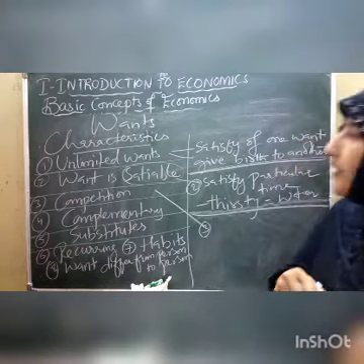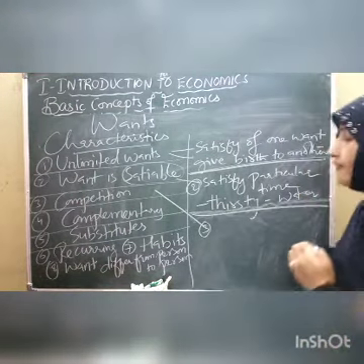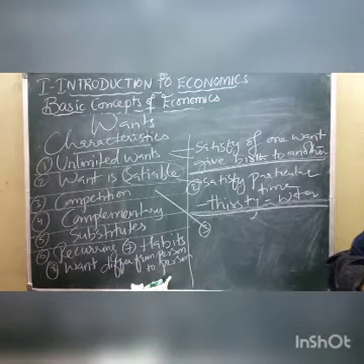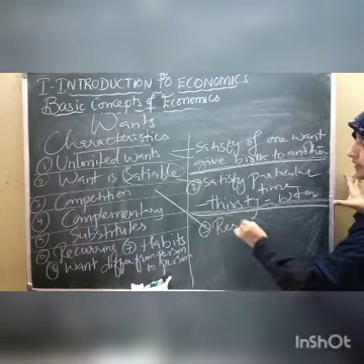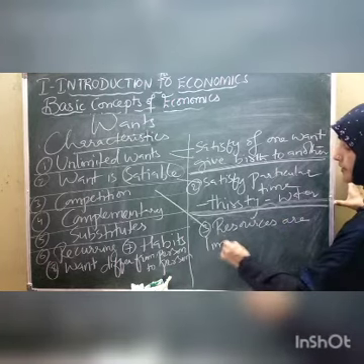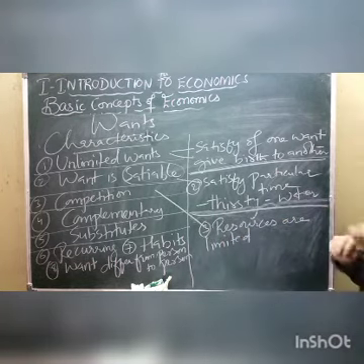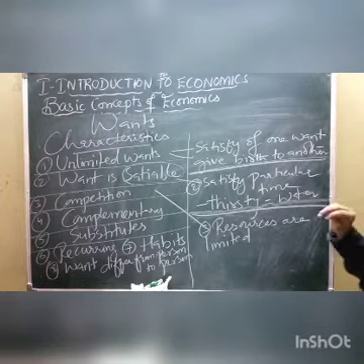When the resources are limited, at that time we say that the wants are in competition.